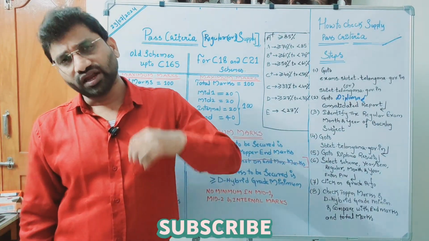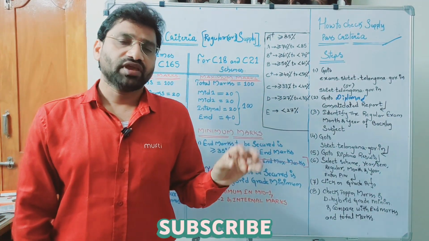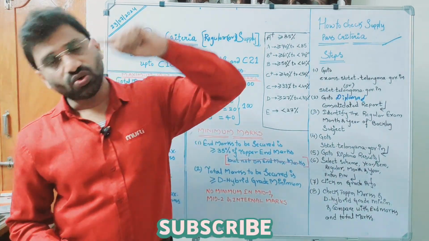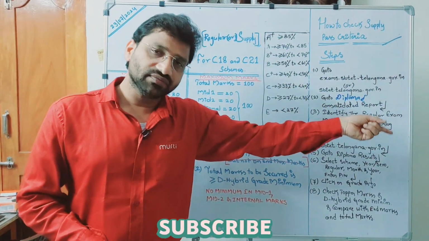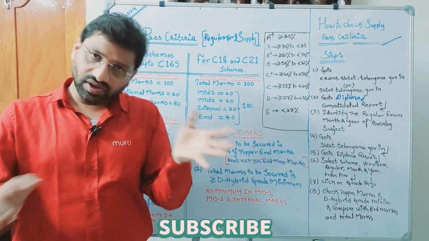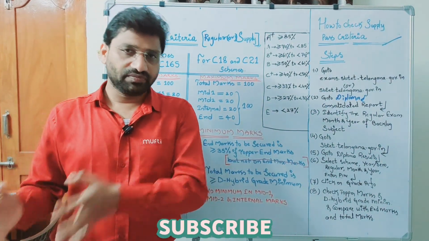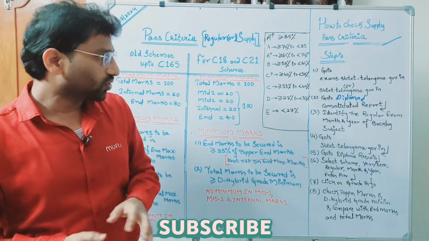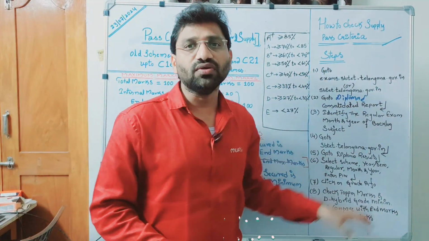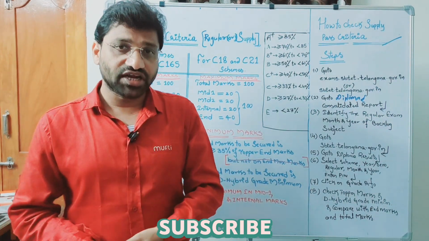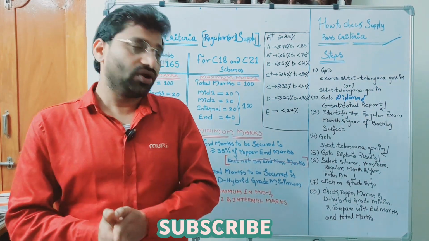Okay, you write supplementary n number of times. Every time you write supplementary, the system always goes back to the regular event grade information, compares it with your marks and assigns the result status, pass or fail. So there are some steps to be followed to check whether the pass or fail status is given correctly or not.